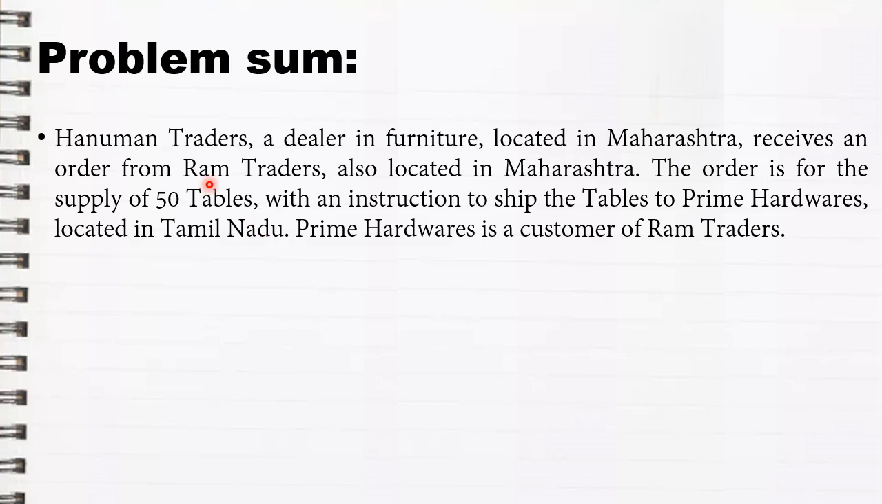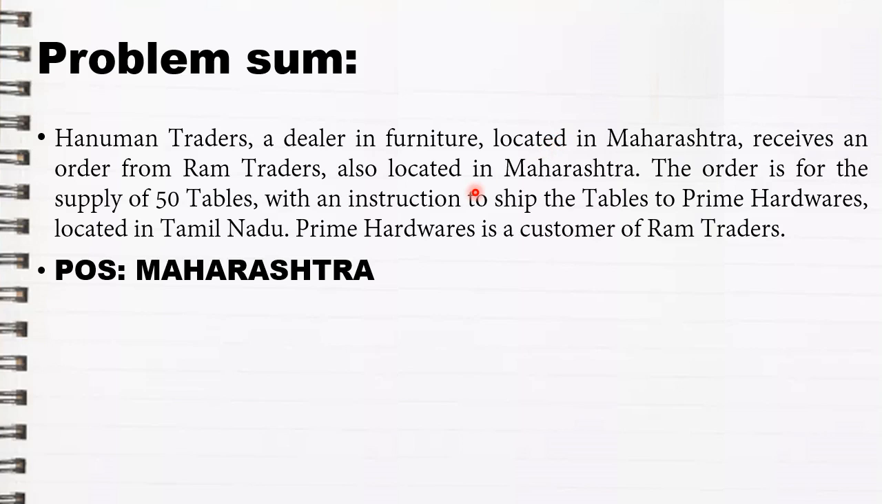So here the supplier is Ram Traders, the recipient is Prime Hardwares, and the person who gave the purchase order, the third person, is Hanuman Traders. According to the rule of the third person, the third party himself becomes the place of supply, where he resides. So under this example, the place of supply will be Maharashtra because Hanuman Traders is located in Maharashtra.